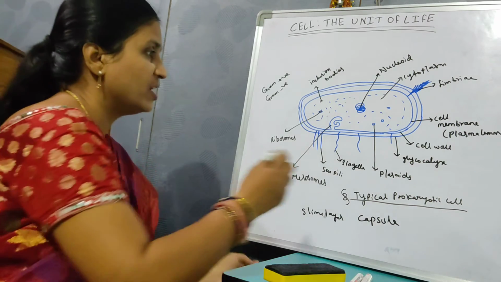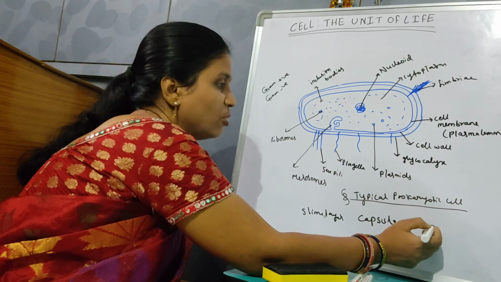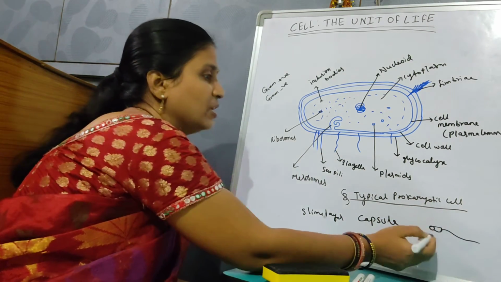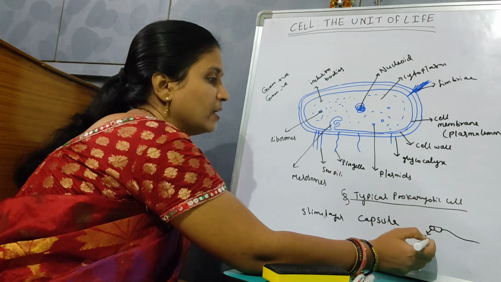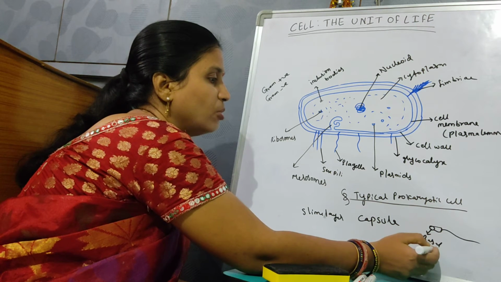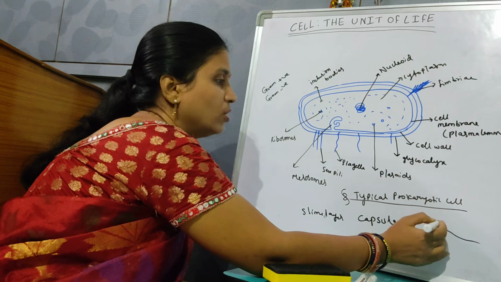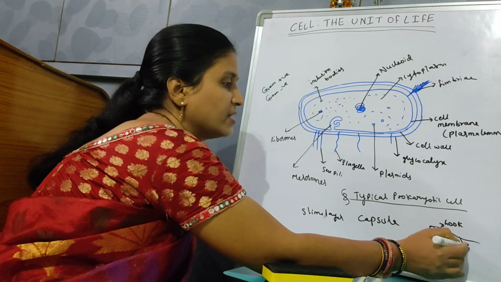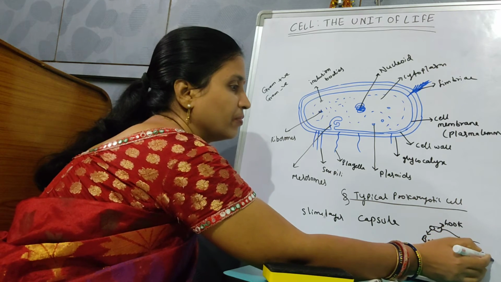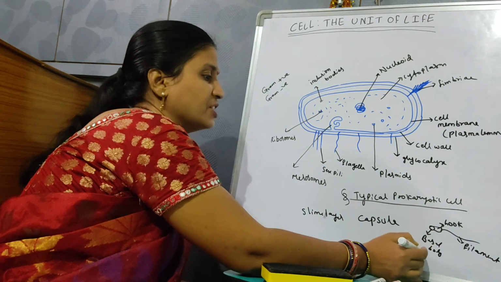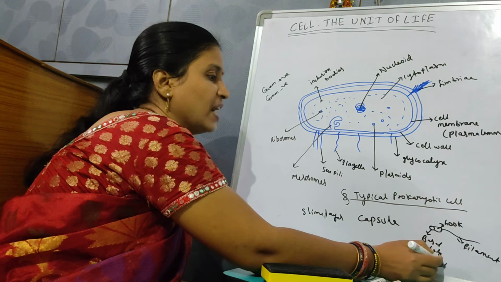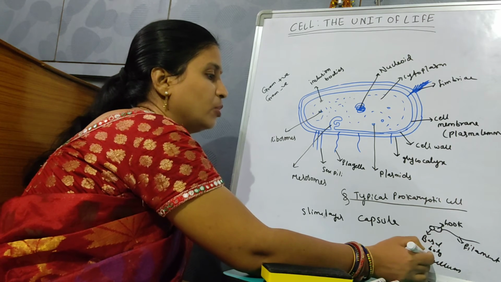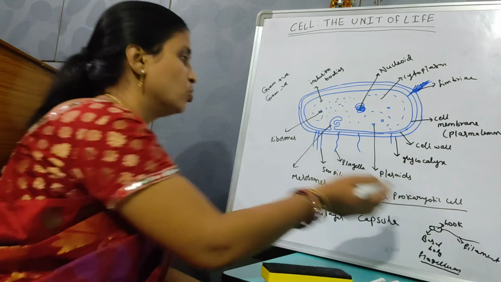And this flagellum has the basal body, the hook, and the filament. This is the basal body. This is the hook, and this is called the filament. These are the parts of the flagellum. Single one is flagellum, plural is flagella, which is useful for locomotion.